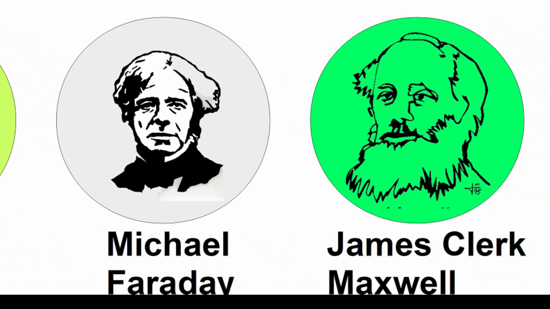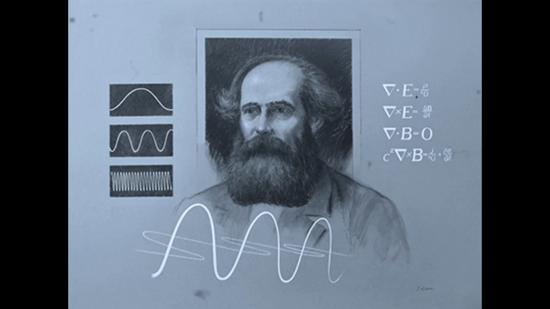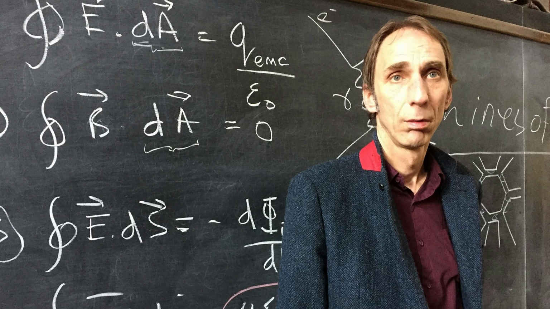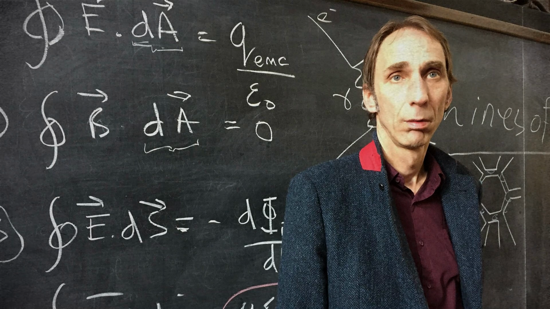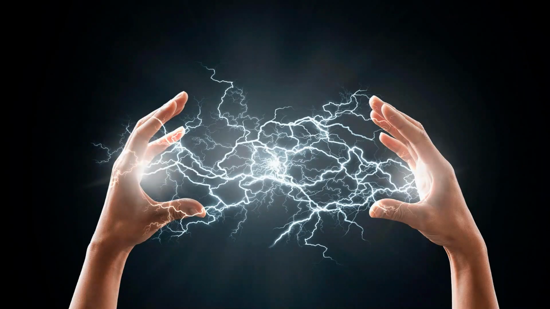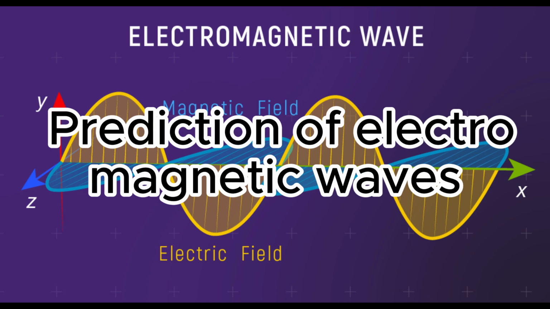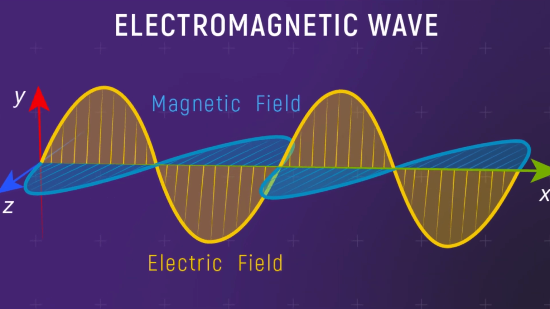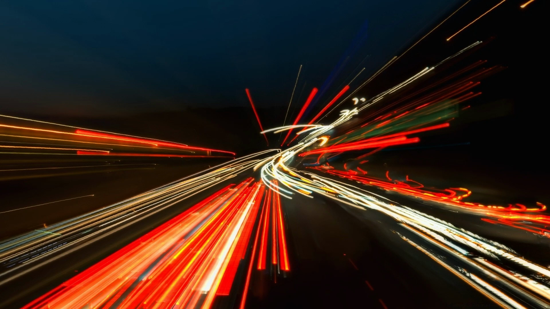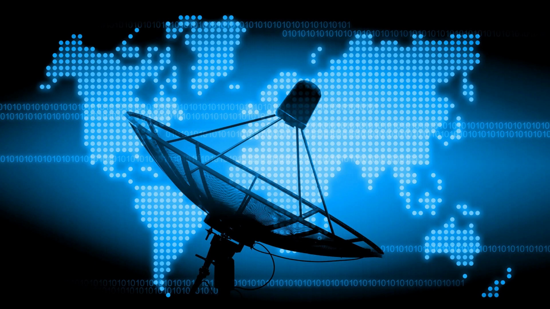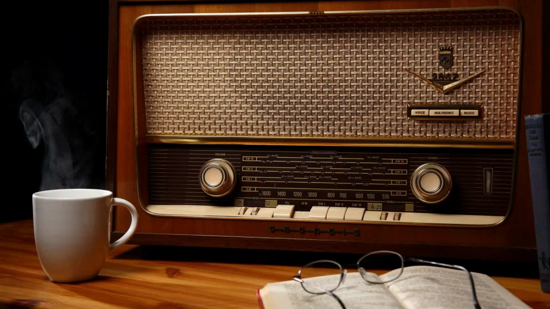James Clerk Maxwell. Maxwell's equations. This is a system of four equations that describe all electromagnetic phenomena. They combine electricity, magnetism, and light into one theory. Maxwell's equations are one of the most important advances in the history of physics. Prediction of electromagnetic waves. Based on his equations, Maxwell predicted the existence of electromagnetic waves propagating at the speed of light. This prediction was later confirmed experimentally by Heinrich Hertz, leading to the development of radio communication.